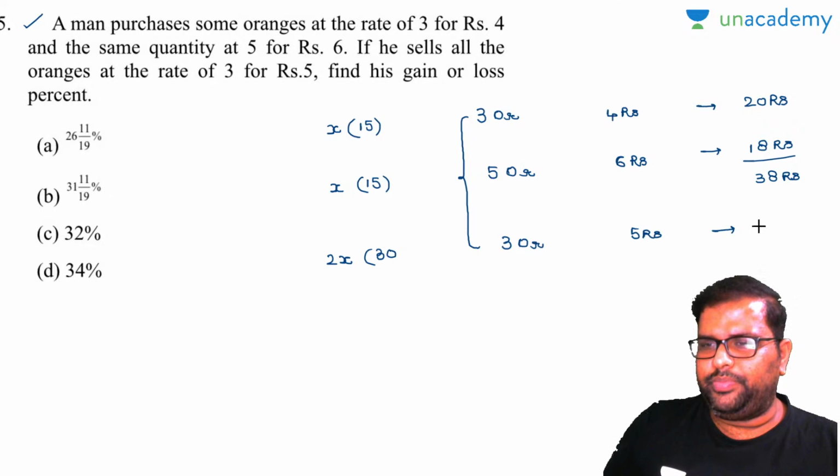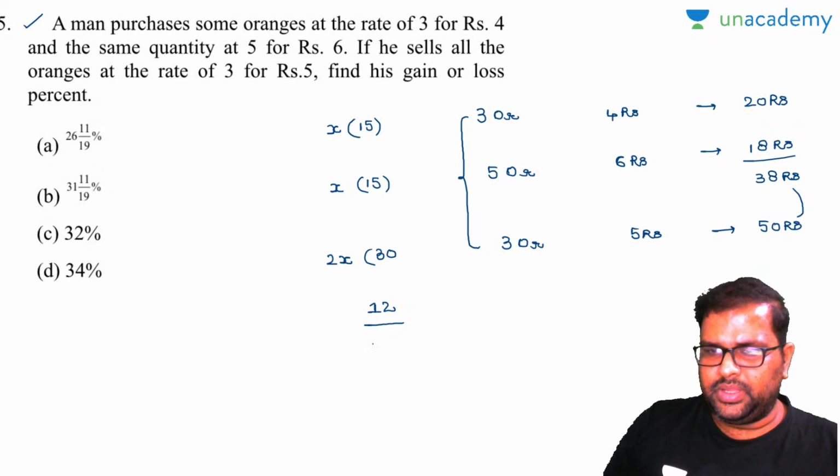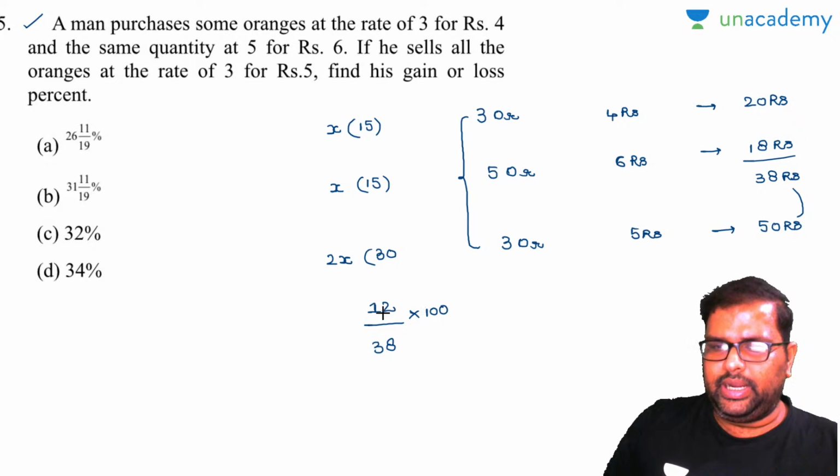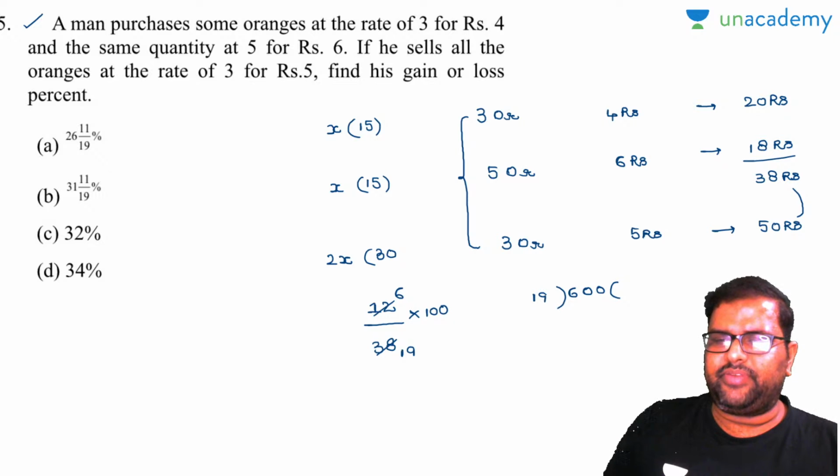3 oranges for 5 rupees means 30 oranges for 50 rupees. At last, finally, what I can say is he gained only... How much did he gain? 12 rupees. So profit percentage is nothing but profit by cost price into 100. So I can write this as 6 by 19 into 100. So 600 divided by 19, make it a mixed fraction.